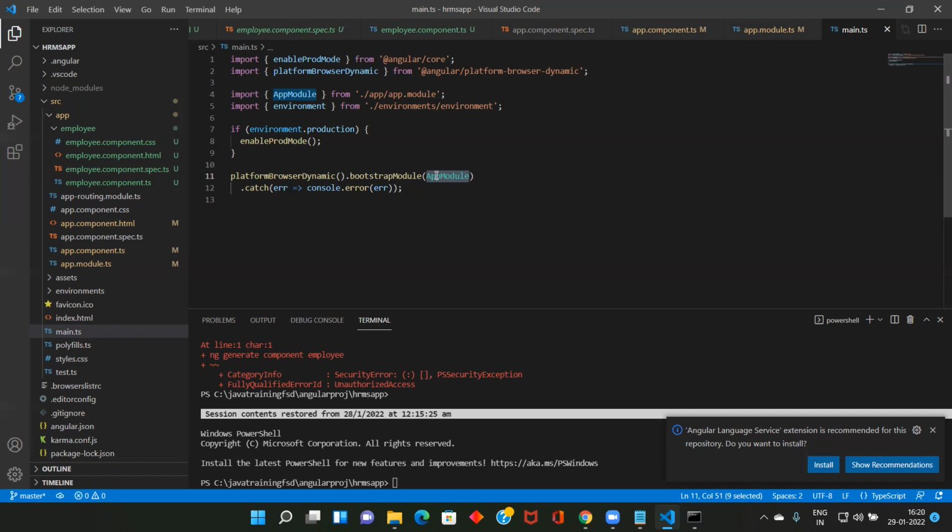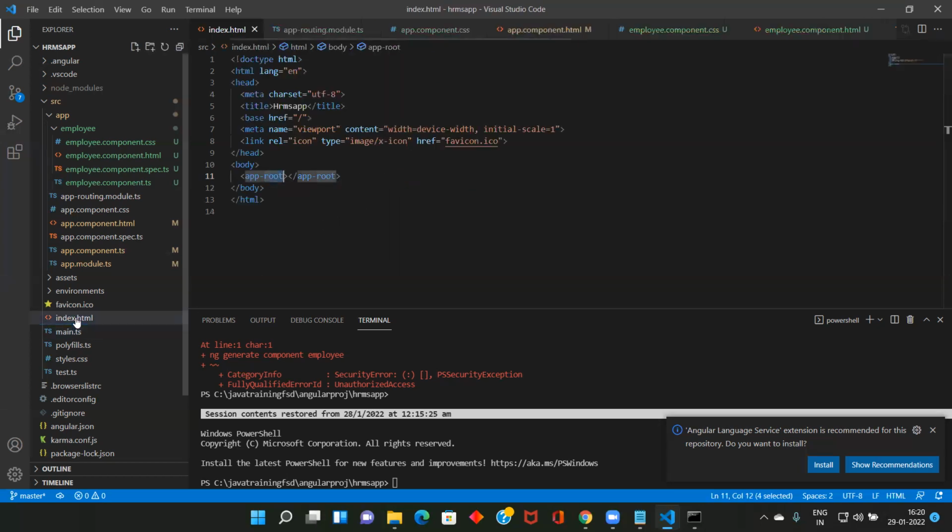Here we wrote only one module, and in that module we created two components. You can create 10 modules, and each module can have 3 components, 5 components, and so on. In Java, you can create a number of packages, and each package can have other classes. Same way here. So you should know what is a module, what is a component, what is main.ts, index.html, and how to invoke a component from some other HTML. This is how you have to use it. From any HTML, you can call any other component.